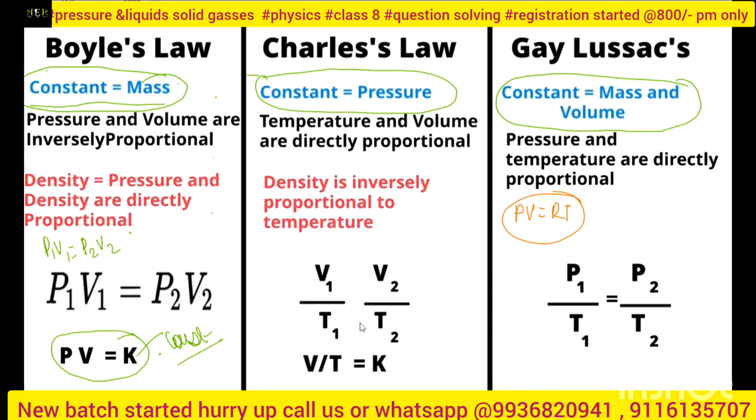So Charles's law says that V by T is constant. Boyle's law says PV is constant, and Gay-Lussac's law says that P upon T is constant. Three persons, making three different laws constant. Clear? Charles's law keeps V upon T constant. Gay-Lussac's law keeps P upon T constant. And Boyle's law keeps PV constant.